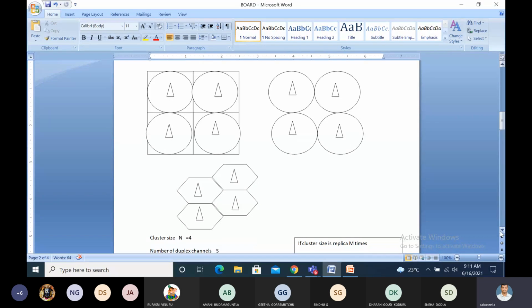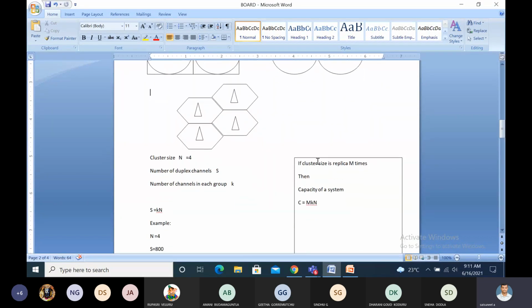Here we have to divide it into a number of cells. Whether we fix the base station, that is the cell phone tower, at the center or at the corners can depend upon the geographical area. In some places there are hill stations, some valley points; some places are not flat. Depending upon the conditions of the geographical area, we have to fix the base stations.